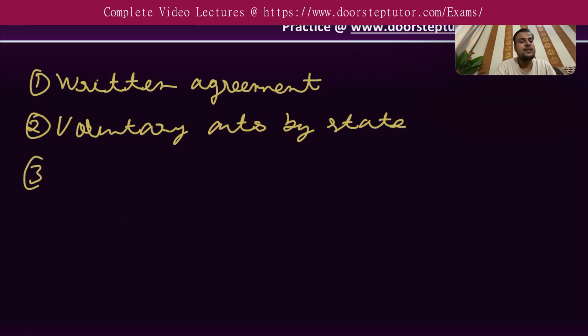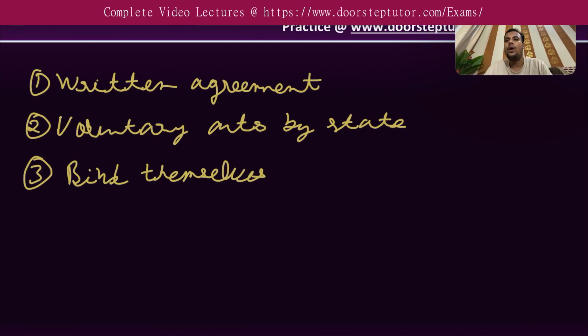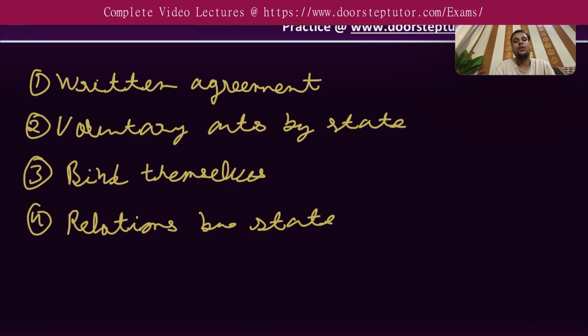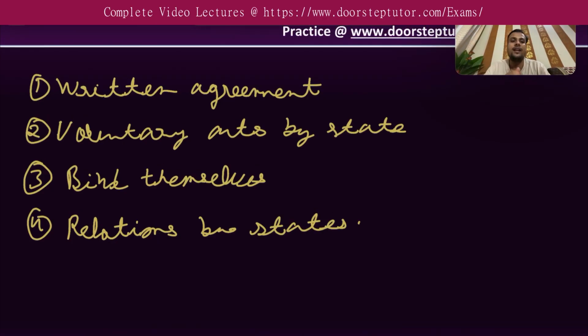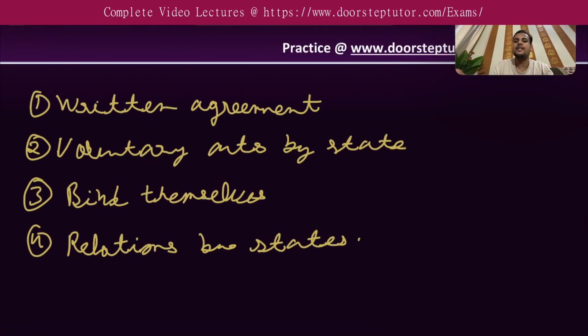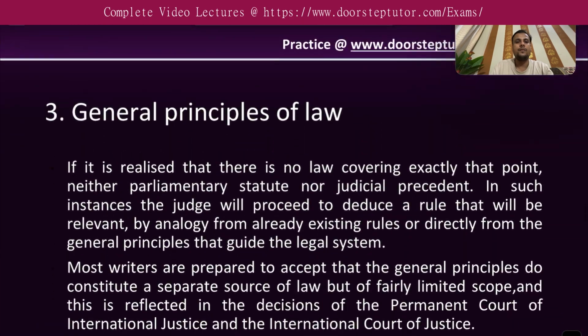The states have entered why? To bind themselves. These are the essential conditions, to bind themselves by this law, or to set up relations between states. So this is the core definition of a treaty: a treaty is a written agreement which is voluntarily entered into by a state through which it binds itself or creates relations between two different states. So this is the key idea of a treaty.